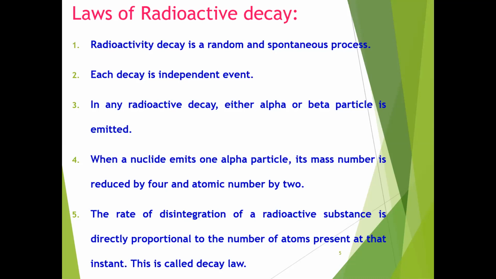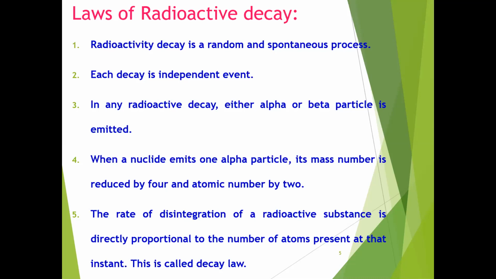The second law is that each decay is an independent event. It occurs independently, by chance. Third, in any radioactive decay, either an alpha or a beta particle is emitted. And fourth, when a nucleus emits one alpha particle, its mass number is reduced by 4 and its atomic number by 2, because an alpha particle is helium, He-4-2. So the mass number is reduced by 4 and the atomic number reduced by 2.